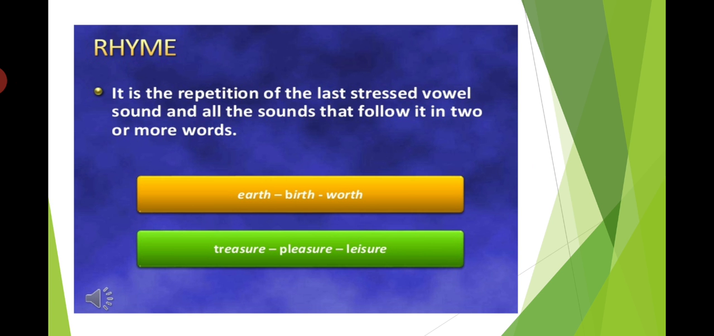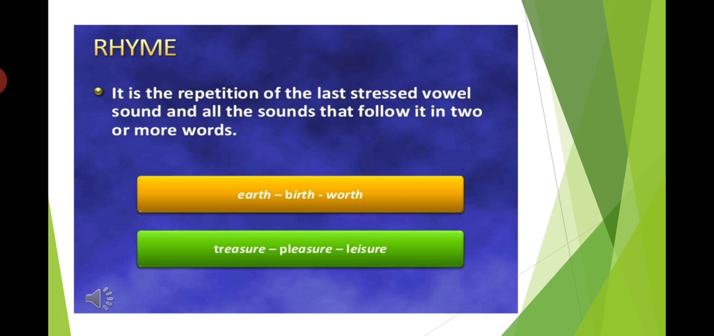What is rhyme? It is the repetition of the last stressed vowel sound and all the sounds that follow it in two or more words. Example: earth, birth, worth. You see in these three words, the third sound has been repeated. Let us take one more example: treasure, pleasure, leisure. So you see, SURE: pleasure, treasure, leisure.